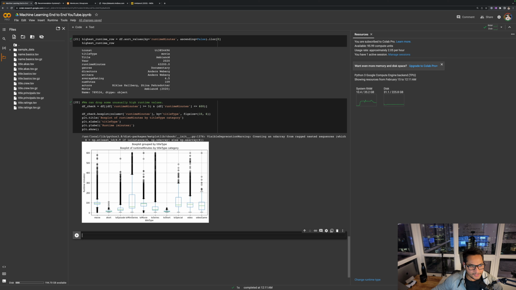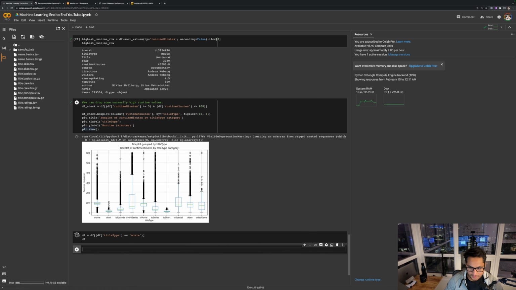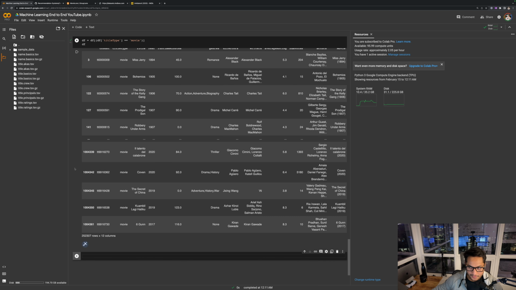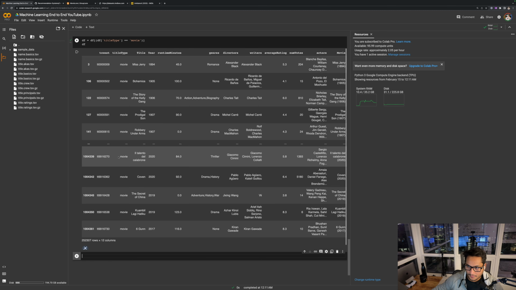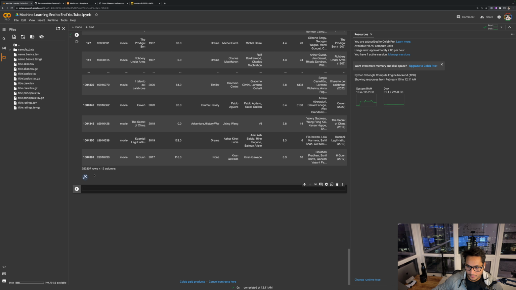So this is a lot of data, right? And most of the questions I had were related to movies and not TV series or mini shorts or anything else. So I decided to filter the data to keep just those rows which contain movies. From almost 10 million rows of data, I was able to filter down to 252,000 rows. And this is the data that I'm now going to use to answer the questions that I had.